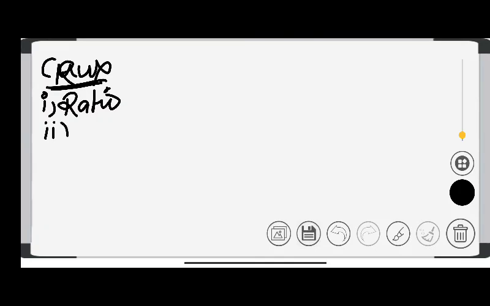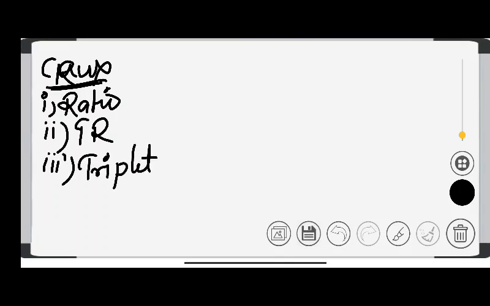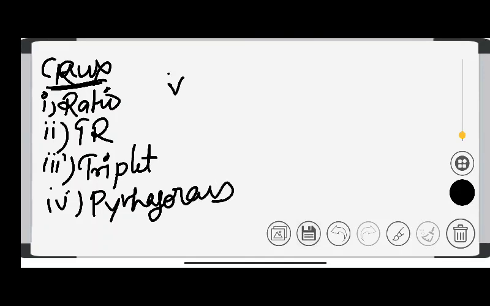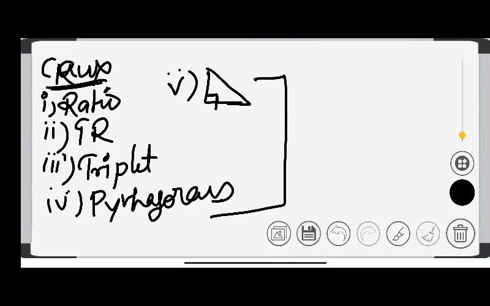So let's start with the crux of all this. First you have studied all the ratios, all the ratio values, and you have written all the trigonometric ratios. You have studied the triplet writing way. You have studied the Pythagoras theorem. And you have studied about right angle triangle. What is a right angle triangle? In this video you have studied all this. So let's meet in the next video with new things.